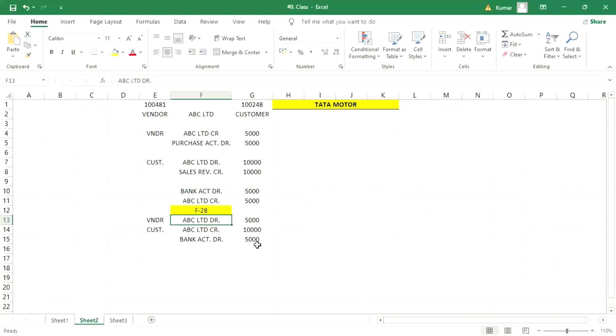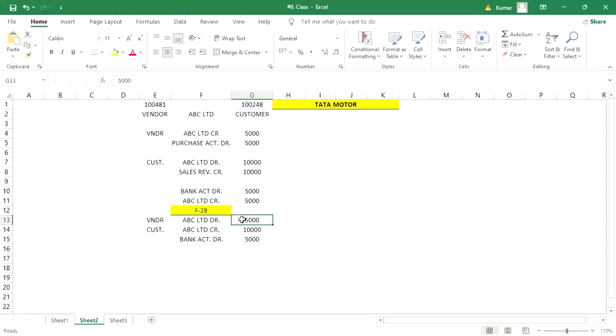Okay. Here we are supposed to receive only 5,000, and that payment we have received, right? So if you post a payment worth 5,000, since both accounts are interlinked, the system is going to bring both open items, the vendor open item and the customer open item, right? Now look at here, guys, this 5,000 and this 5,000.